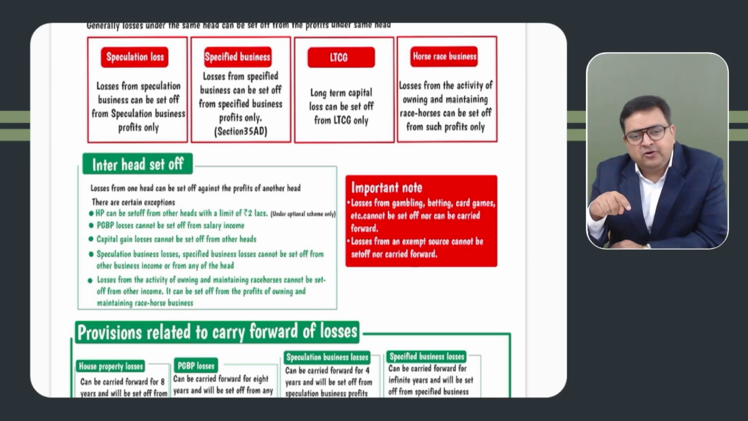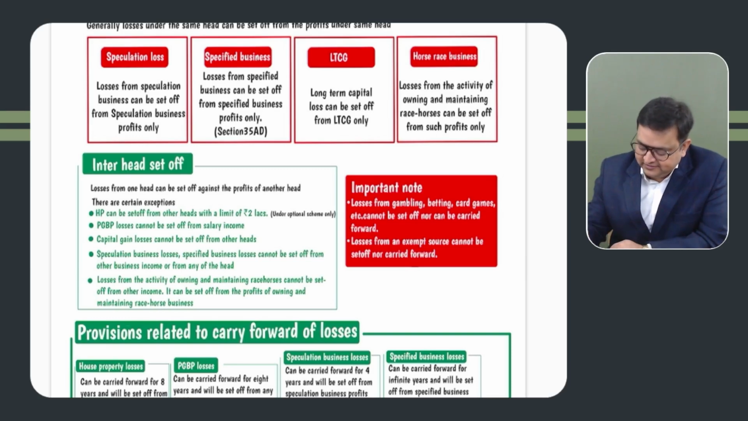Now, PGBP losses can be carried forward for 8 years, provided you have filed the return on time. Specified business losses can be carried forward for unlimited years. Speculative only for 4 years. Capital gain losses can be carried forward for a maximum of 8 years, provided you have filed the return on time. Generally, it is 8 years. For speculative, it is 4 years. For specified, it is unlimited years. Owning and maintaining resources, 4 years.